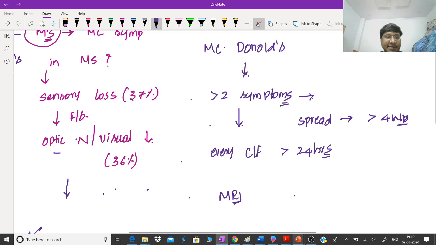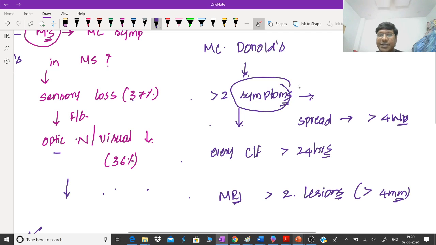Within the MRI, there should be a minimum of more than 2 lesions, and they should be of size more than 4 mm. And all these symptoms should show waxing and waning.